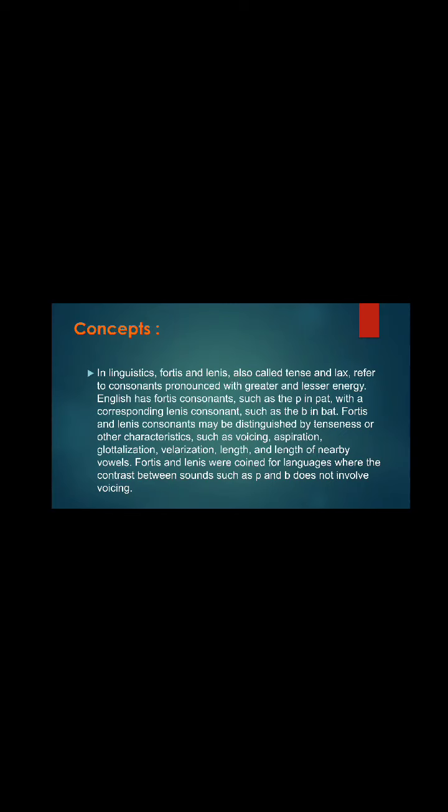Fortis and lenis consonants may be distinguished by tenseness or other characteristics, such as voicing, aspiration, glottalization, velarization, and length of nearby vowels. If you notice, this is the concept talking about lenis and fortis, but to understand better, we have to see examples.